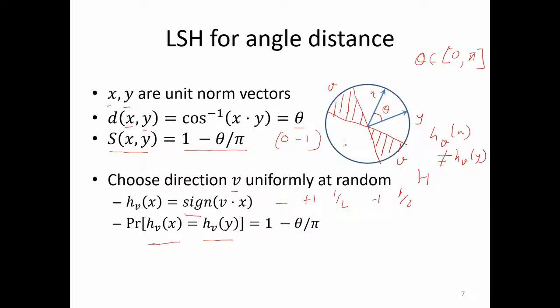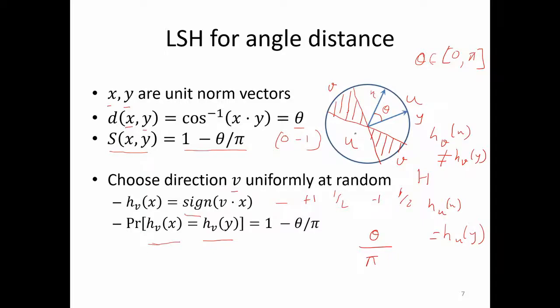Whereas if you have a uniformly chosen vector u in this space, your HU of x is going to be equal to HU of y. And because you are choosing uniformly at random, the probability of choosing something here is just theta by pi.